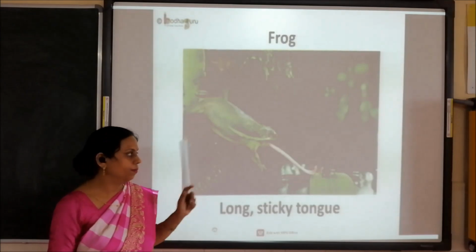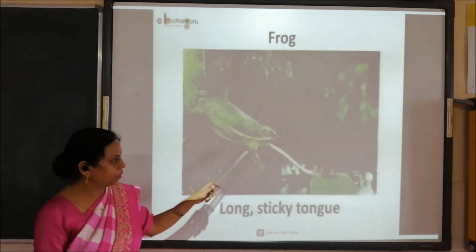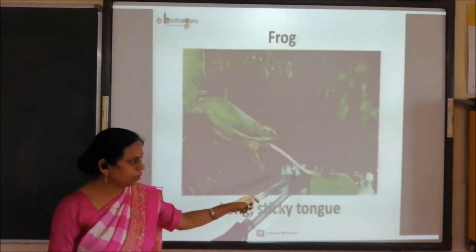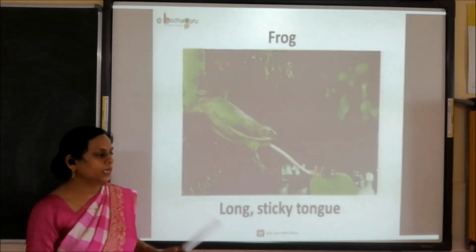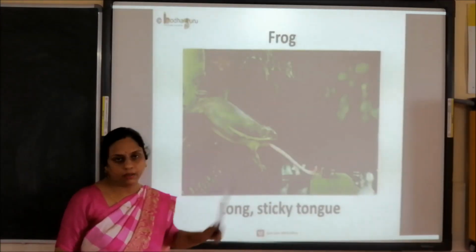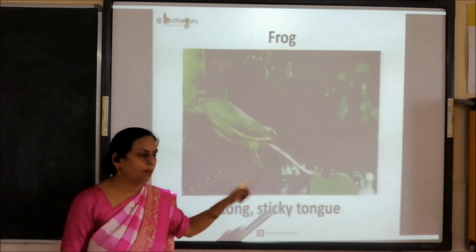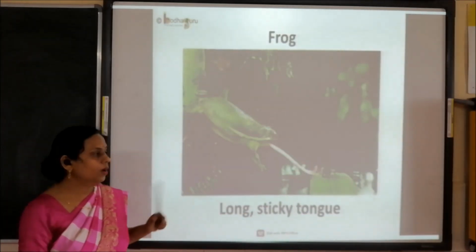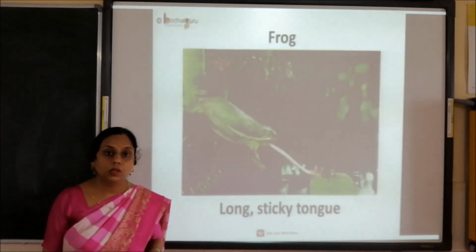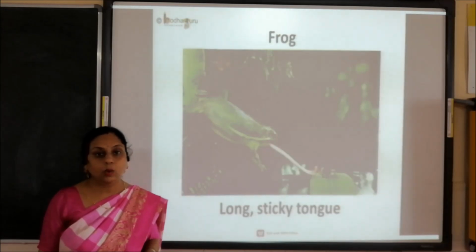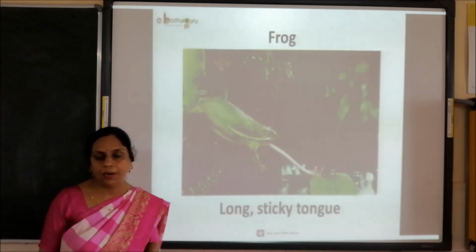Now the frog. Now children, see this picture. Can you see this long tongue? Yes. Frog has a long sticky tongue for catching its prey. Now in this, what happened? When the frog sees its prey, it quickly flips out its tongue at the prey.